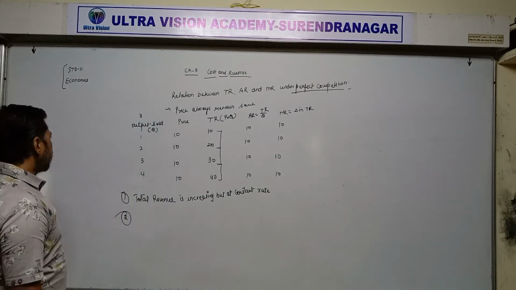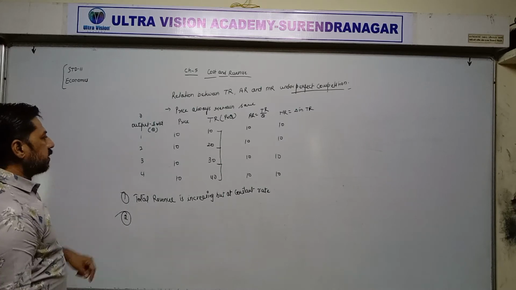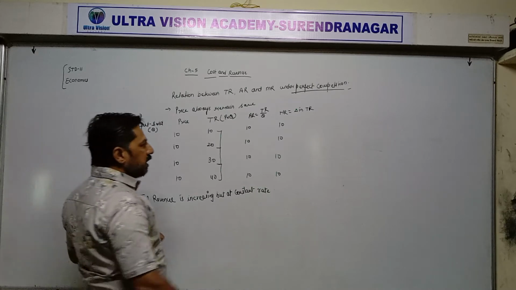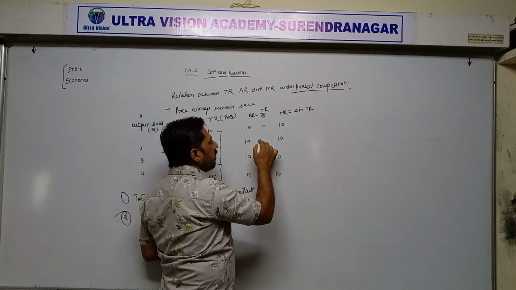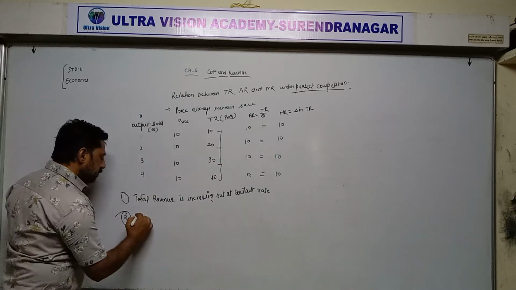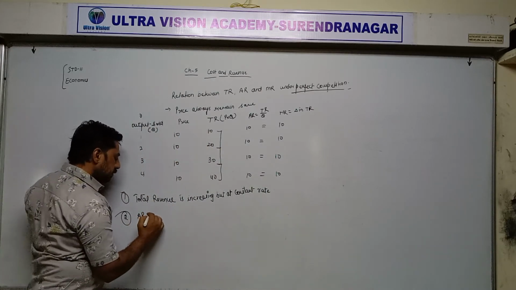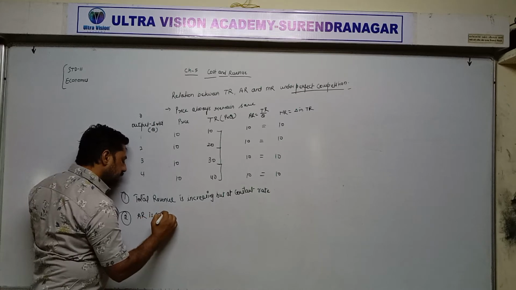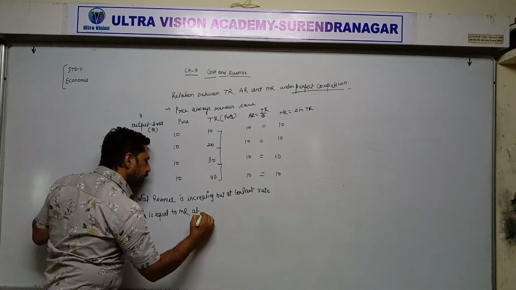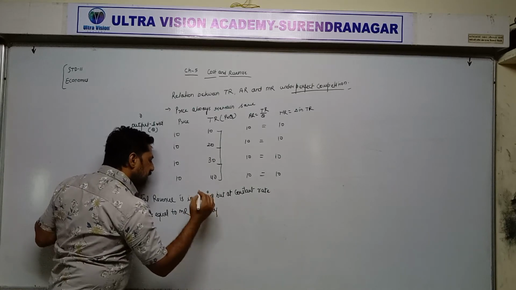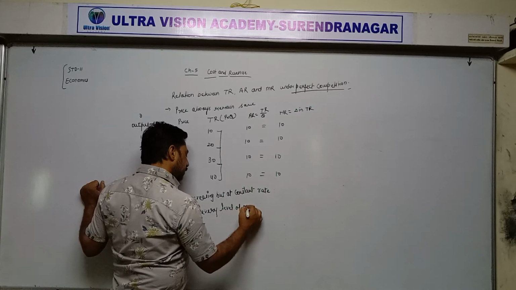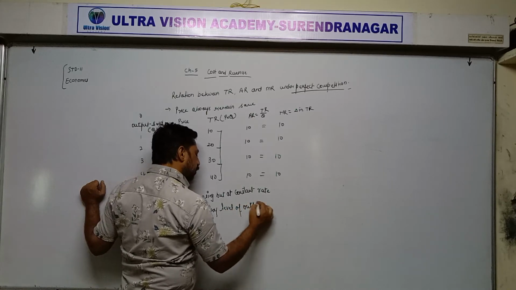Second point which you can observe through this table: at every level of output sold, average revenue and marginal revenue are equal to each other. So average revenue is equal to MR at every level of output sold.